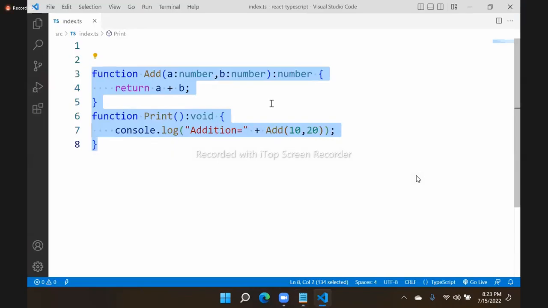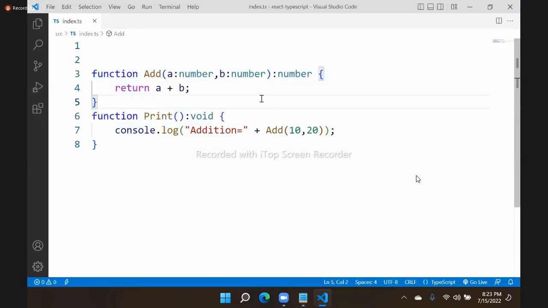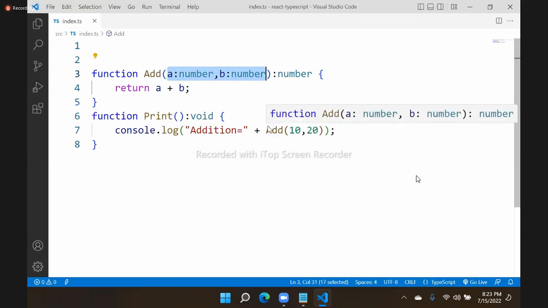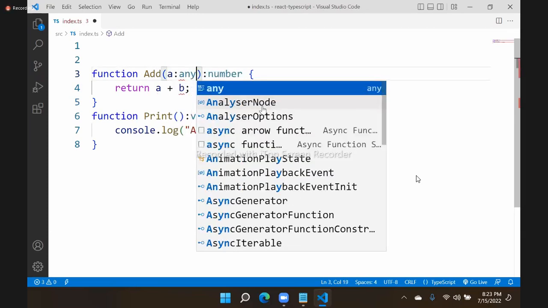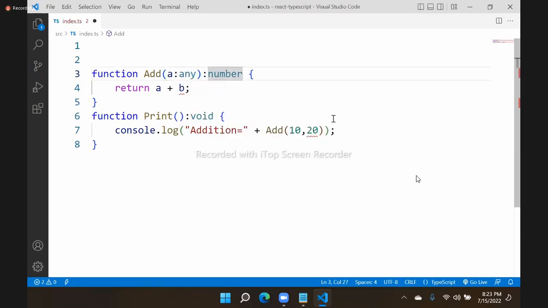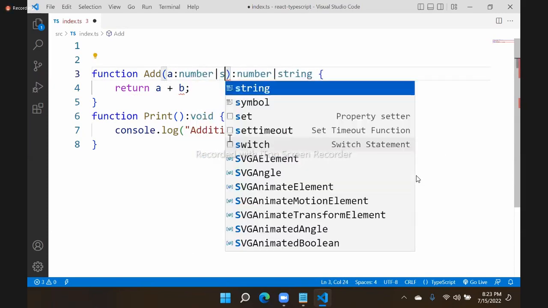Very important here: when you are configuring, I'm not defining any parameters, or I am just using here A as any type. Now here it can be number or it can be string. Suppose I am giving a union, a number or a string.